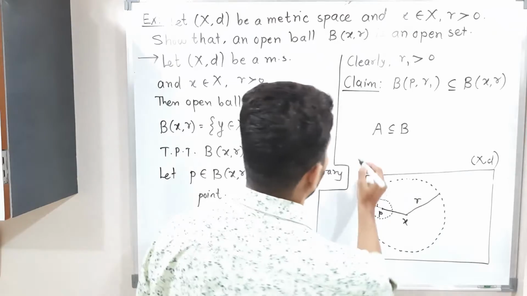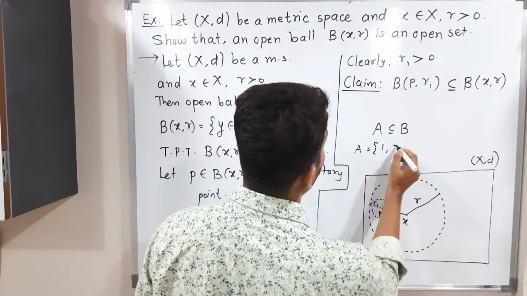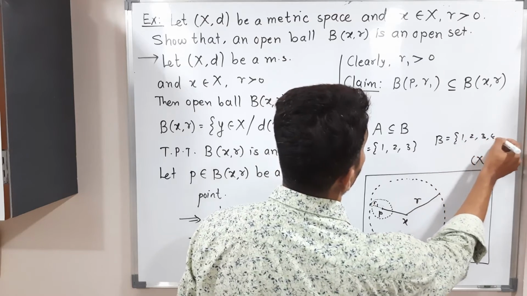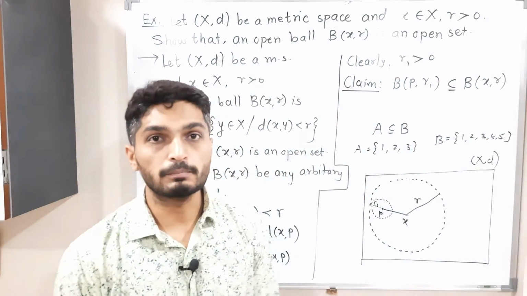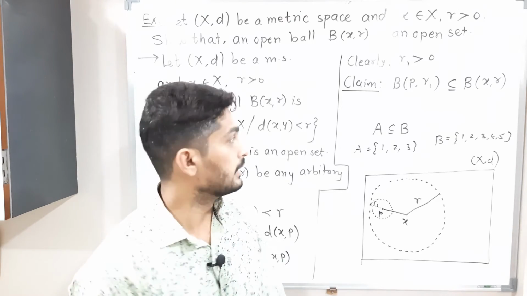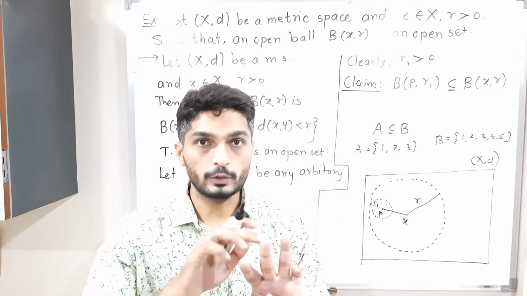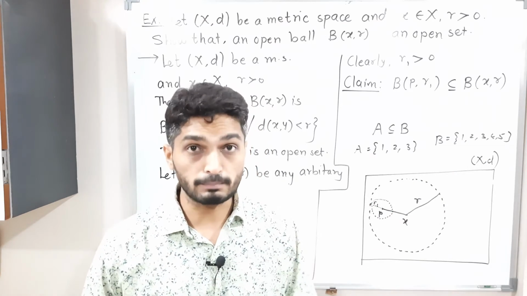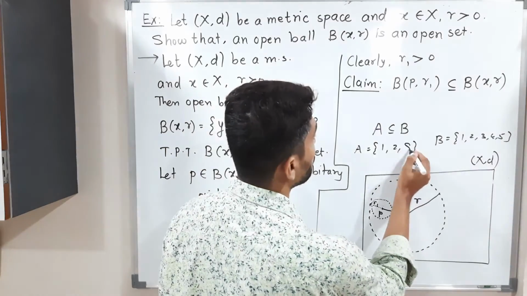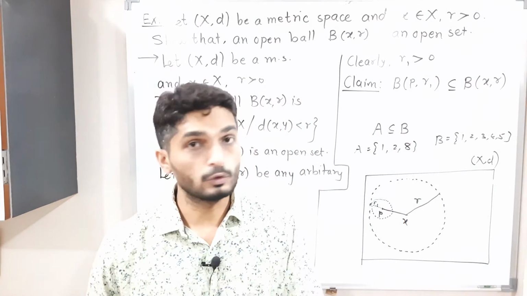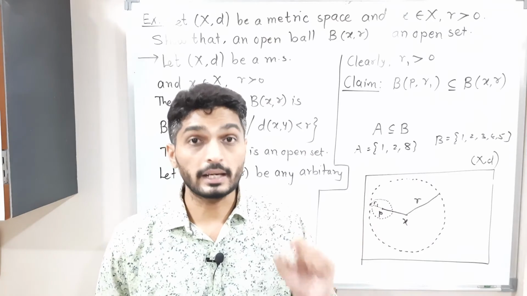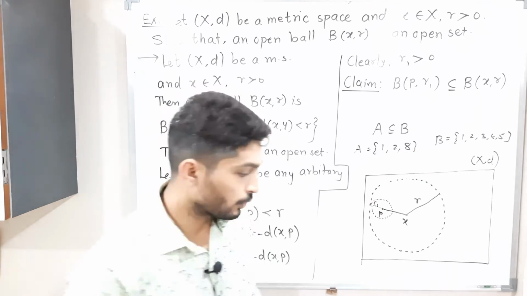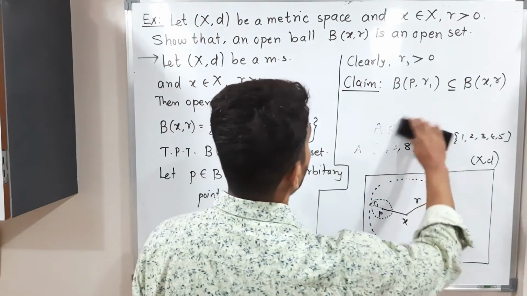A simple example: A is equal to {1, 2, 3}, B is equal to {1, 2, 3, 4, 5}. Can I say A is a subset of B? Yes, obviously, since A has 3 elements, 1, 2, 3, and all these elements are present in B. But if I write 8 in A, can I say A is a subset of B? No, because there is one element, 8, in A which is not in B. So A is not a subset of B. So the logic is clear.